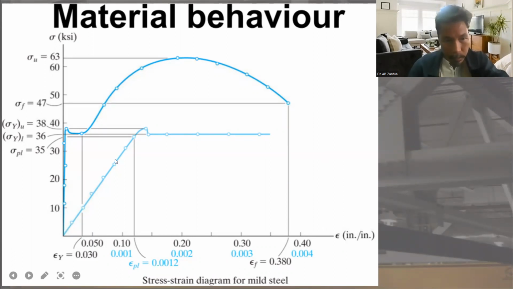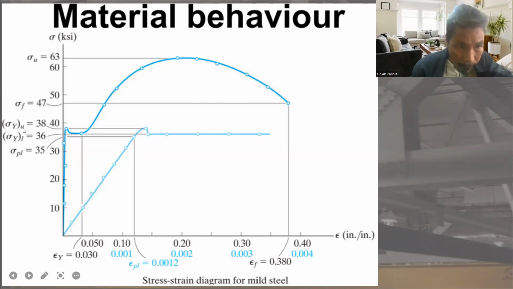We have proportional, elastic, yield, ultimate, and rupture. Same line, no? So that is what? Stress.